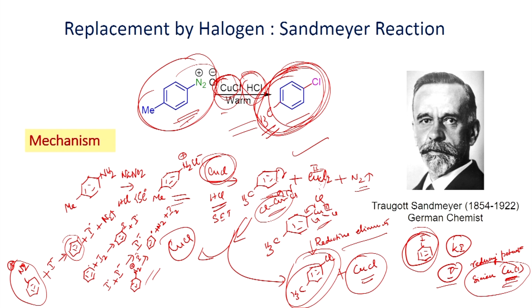So far, we have seen the replacement by halogen. We have seen if you want to make fluorobenzene, what you have to do? You have to convert the diazonium chloride into tetrafluoroborate, then you heat it, and then you will be able to make the fluorobenzene. The reaction goes via SN1 pathway. Then we have seen if you want to make chloro or bromobenzene, you can use copper 1 chloride as a reducing agent. It can give one electron to the diazonium salt, you will be able to form a radical. Once you form the radical, then it can undergo reaction with the copper 2 halide that you generate in the reaction medium to give the corresponding chloro or bromo compound, which is known as Sandmeyer reaction.